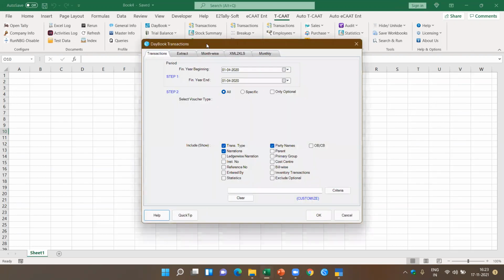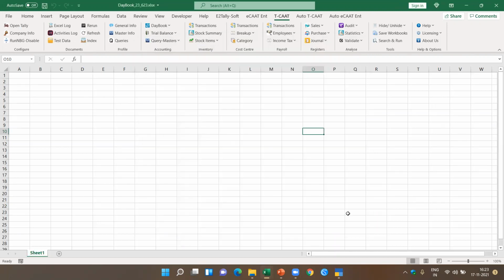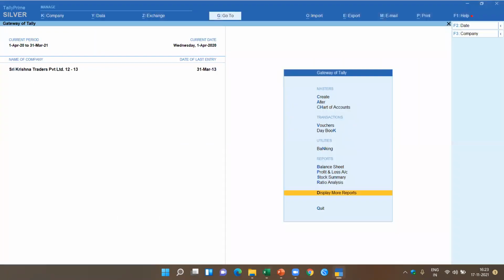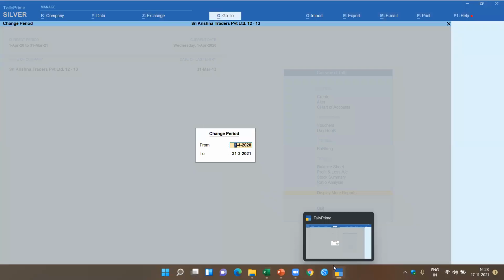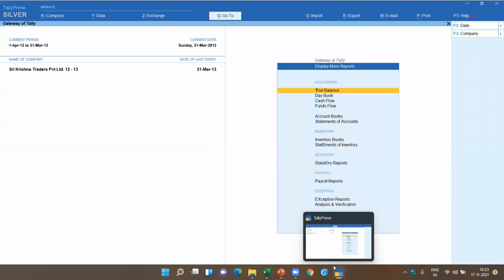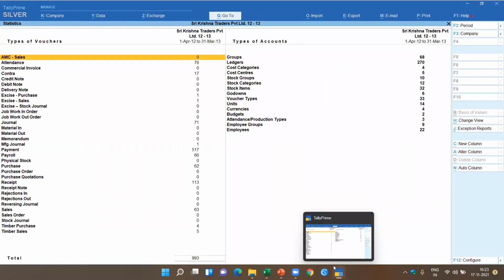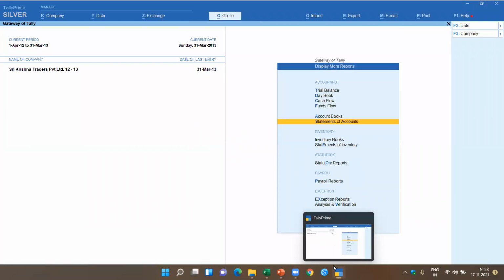Now here it automatically selects the financial year beginning and the financial year end. Now in this case, I am talking about 1920, which is the period for which I've set the data. Now in this case, I don't have the data for this period. So I'm going to change it back to 1213. If you look at the transactions, I know I've got 993 transactions in this company.